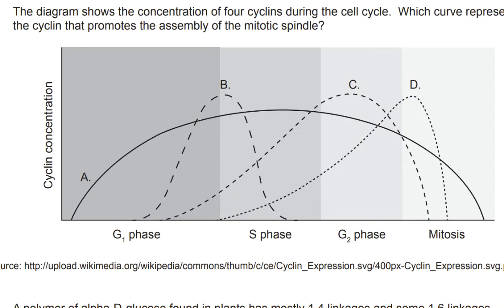The diagram shows the concentration of 4 cyclins during the cell cycle. Which curve represents the cyclin that promotes the assembly of the mitotic spindle? Remember that the G2 phase would be right before mitosis, as expressed here. So whichever one increases in concentration right at the time of G2 phase or towards the end of G2 phase would be the one responsible for the mitotic spindle, because the mitotic spindle, as the name suggests, is relevant to mitosis. So it can't be A because it's increasing throughout.